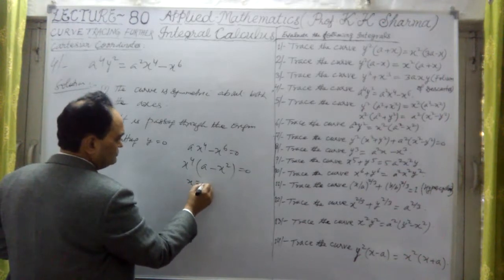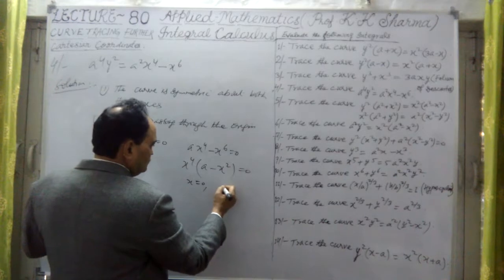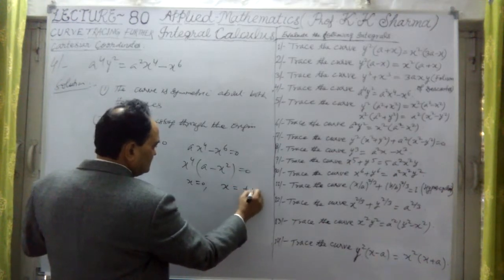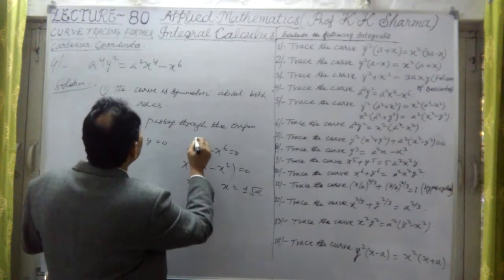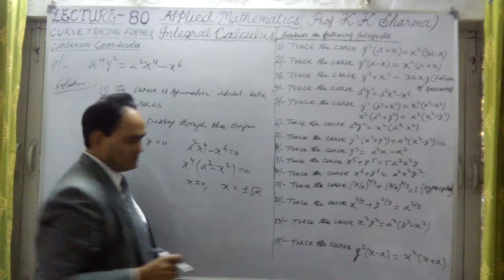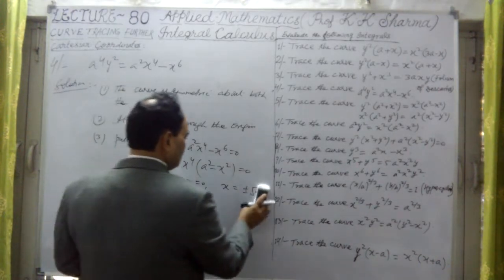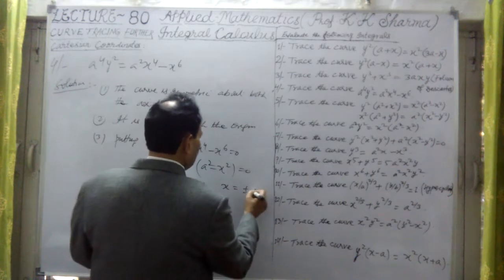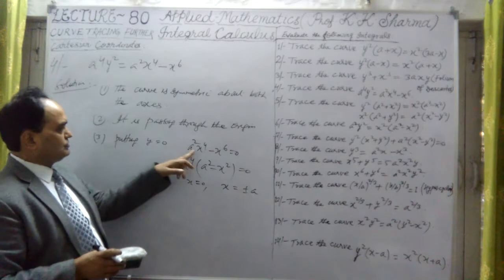It means x equal to 0 on the curve, and x equal to plus minus under root a. Is it a? Sorry, it is a square. Sorry, it is a square. A square is plus minus b on curve. This is plus minus a. I'm sorry, a square here. So this is a square.